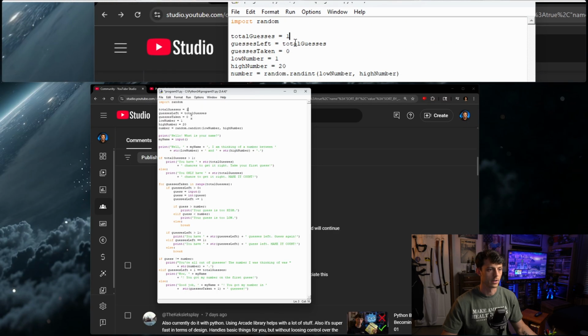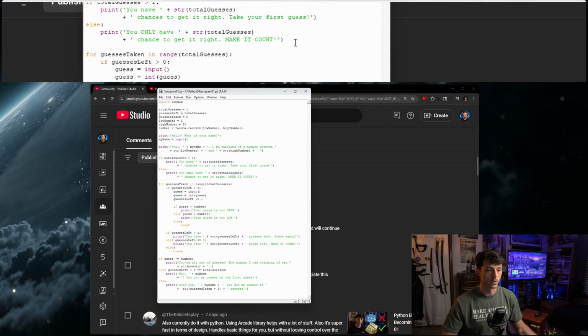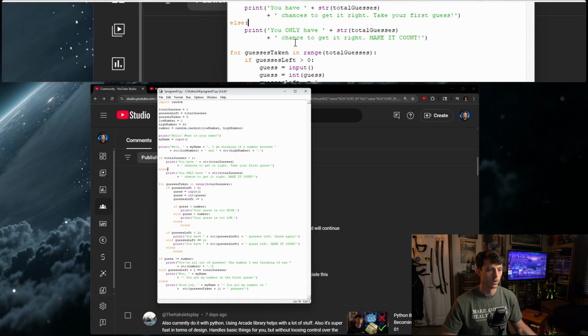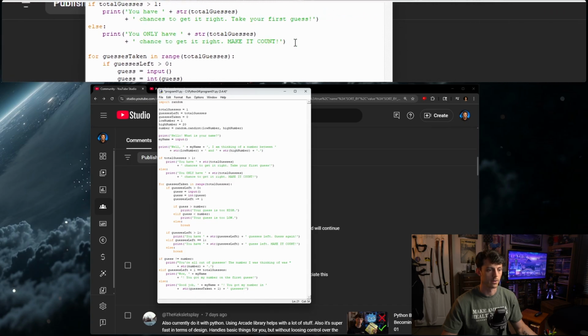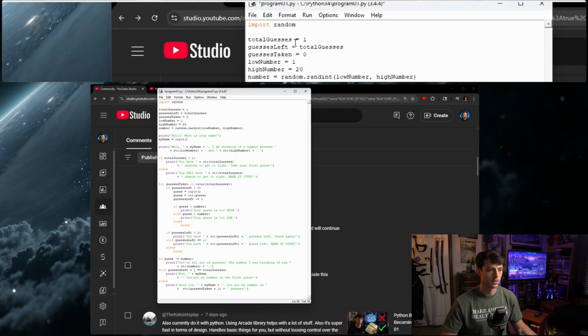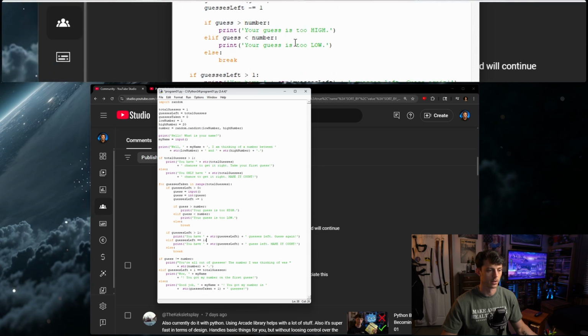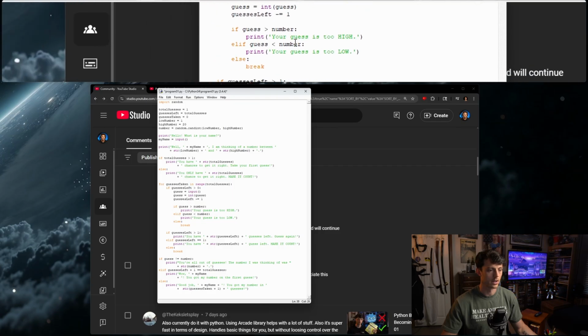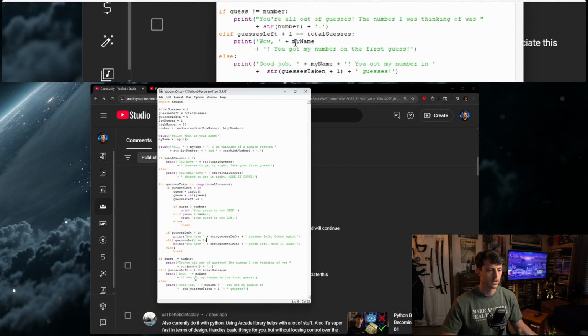But if the game only gives you 1 guess, then we go right to this: you only have 1 chance to get it right. Make it count. Because we're not going to hit this line, since we are already at 1 guess left, essentially. So it's going to go here, it's going to be the guess or it's not, then it's going to break, and it's going to come down here to see if you got it or not.